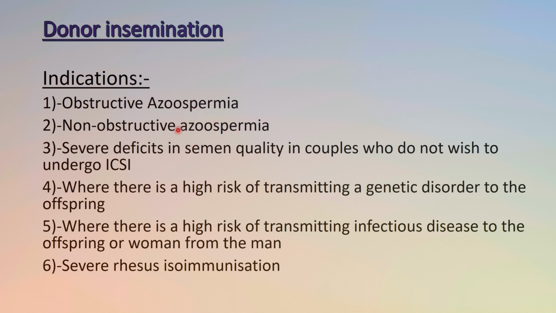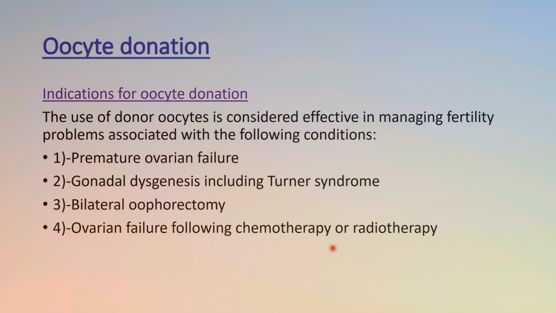If we have azoospermia, then we have to go for donor insemination, or when there is a severe deficit in semen quality in a couple who do not wish to undergo ICSI, and where there is a higher chance of transmitting a genetic disorder to the offspring, where there is a higher risk of transmitting infectious disease to the offspring or woman from the man, and severe rhesus isoimmunization. So these are all the indications of donor insemination.